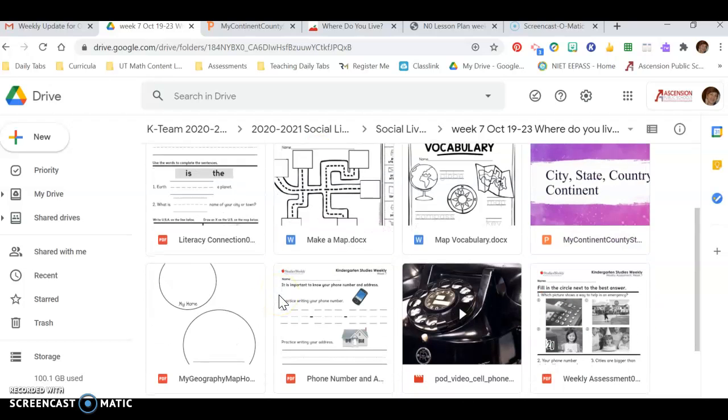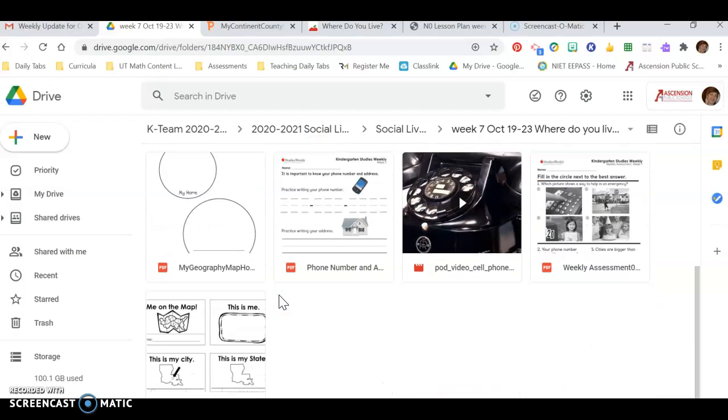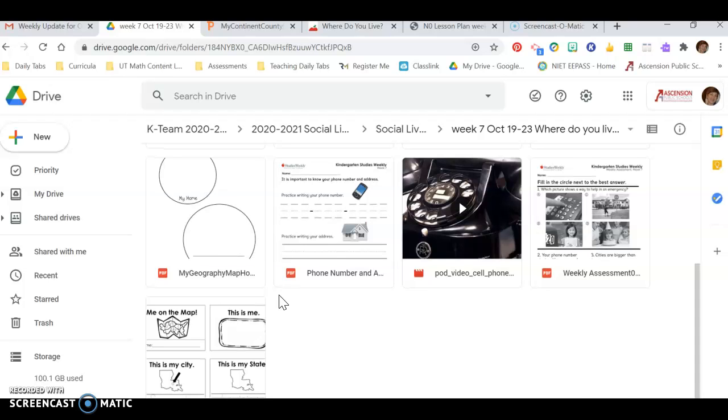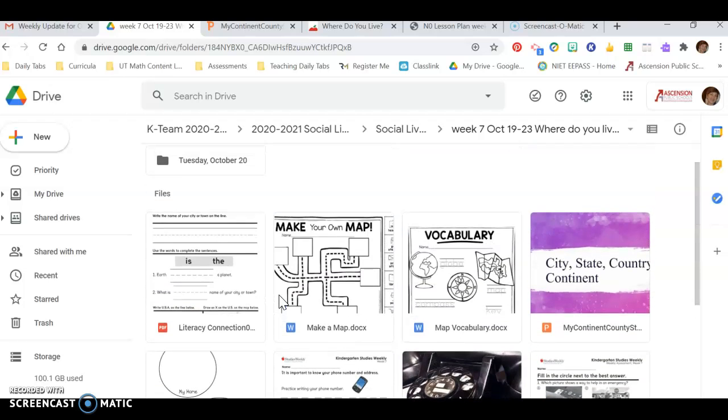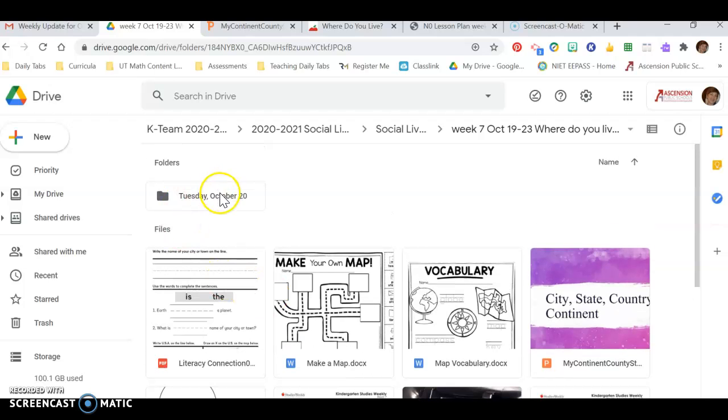And then I think Amy threw a bunch of stuff in here as well, so some of the other weeks don't have all that. You can look on Teachers Pay Teachers. If you have other things, of course, you can make things. Okay, but this is Tuesday.